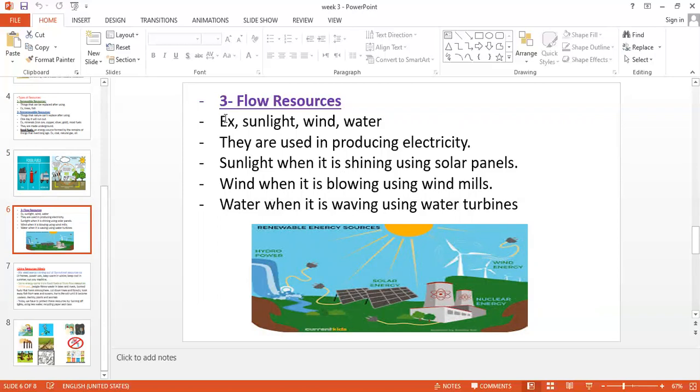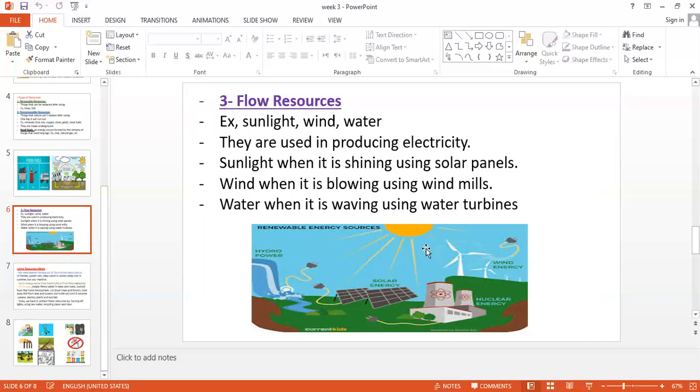Listen, guys, one of you asked me, Mrs. Mayada, we have sunlight till the end of the world. Every day the sun is shining. Why is it not considered a renewable resource? For example, the water of seas, we have it till the end of the world. So why is it not considered a renewable resource? These, wind and sunlight and water, are not considered renewable resources because we use them